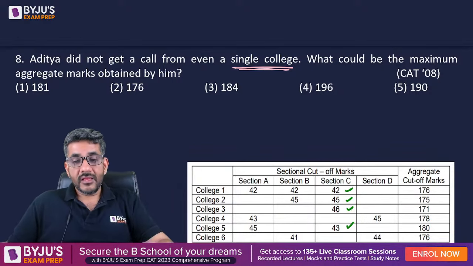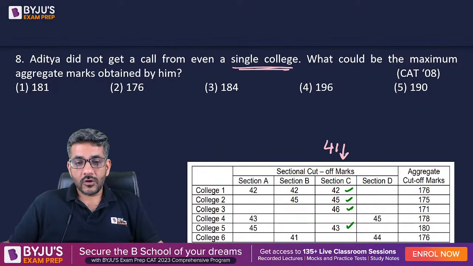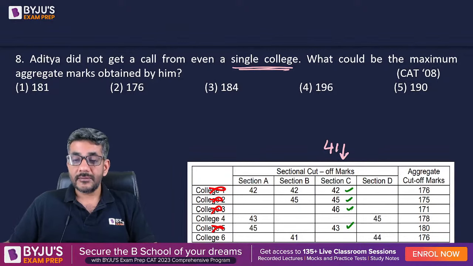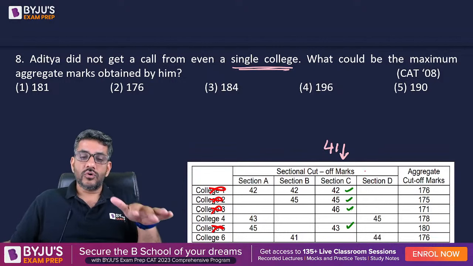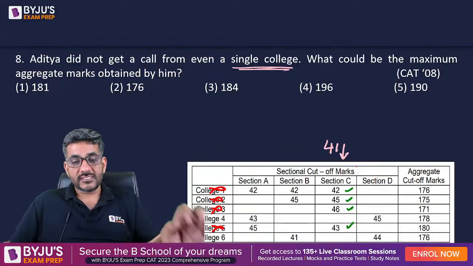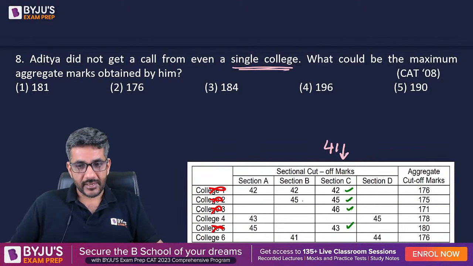Can I say if he scores 41 in section C, college 1 will not call him, college 2 will not call him, college 3 will not call him, college 5 will not call him. Are you getting my point? 41 is the maximum such that by scoring this, these 4 colleges will reject him. But college 4 and 6 are still accepting him.